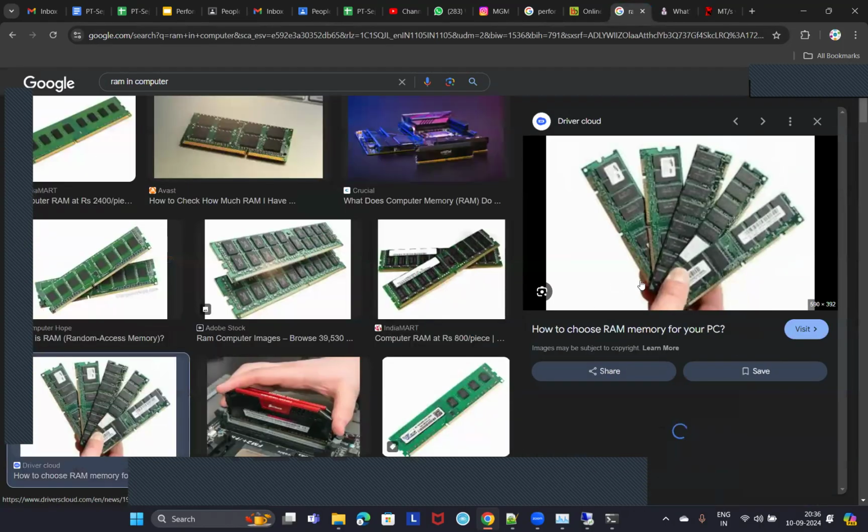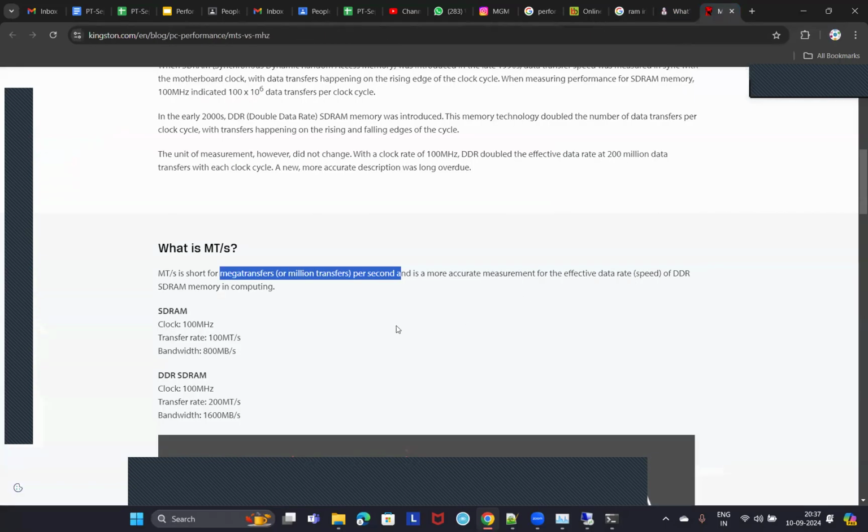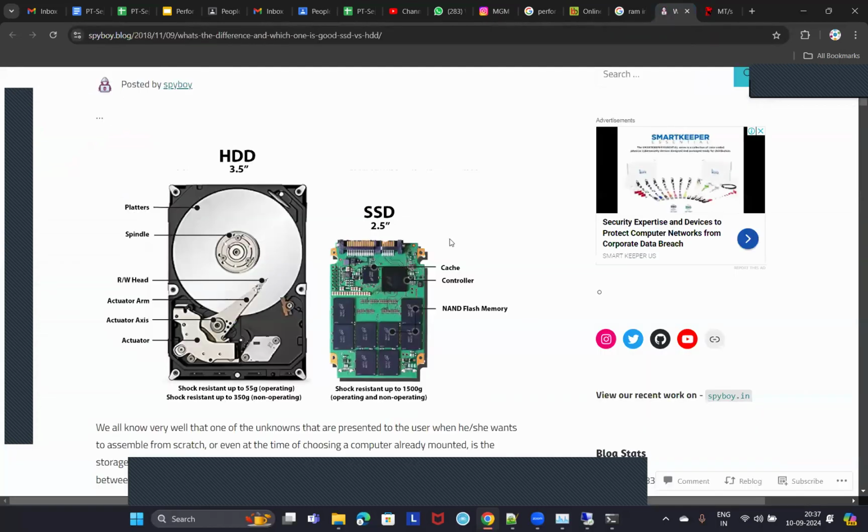So your SSD also looks similar to RAM, right? Not exactly, but there will be no moving parts here. That's why the weight of the laptop will be less when you have an SSD, but when you have a hard disk drive in your laptop, the weight will be more, right? At least 200 or 250 grams, isn't it?